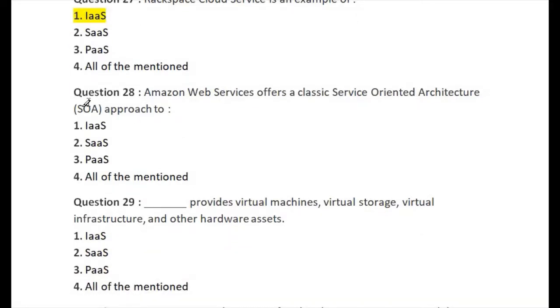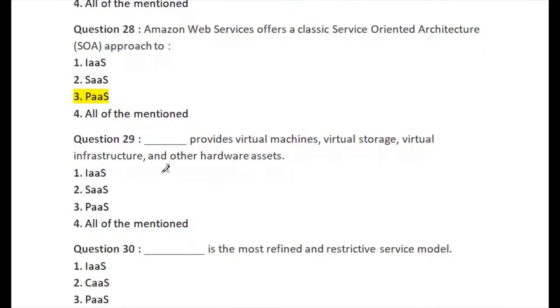Let's go for question number 28. Amazon Web Service offers a classic service oriented architecture approach to. Available options are: second one is SaaS, third one is PaaS, and last one is all of the mentioned. So the right answer of question number 28 is option number 3. This is the right answer of question number 28.